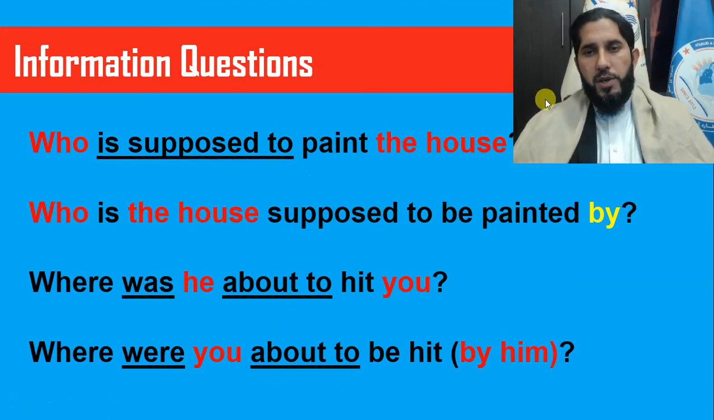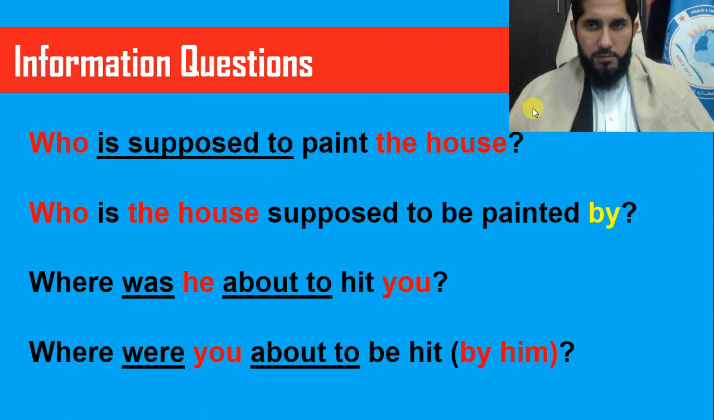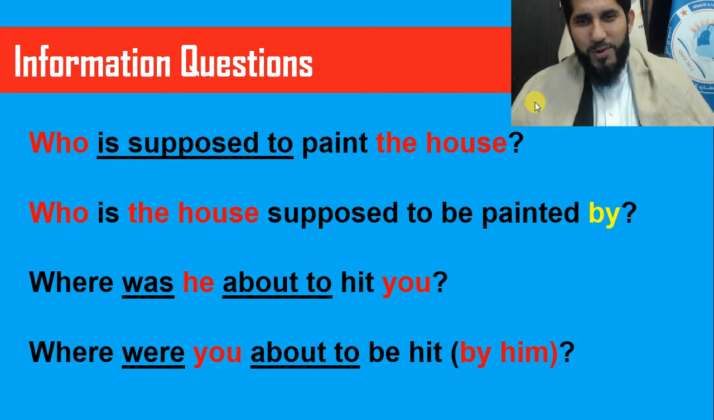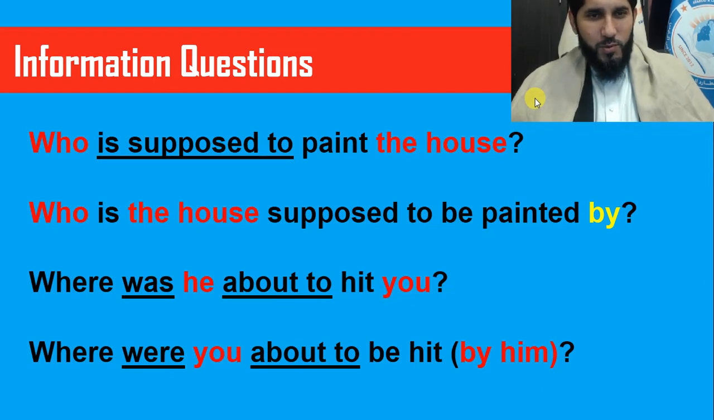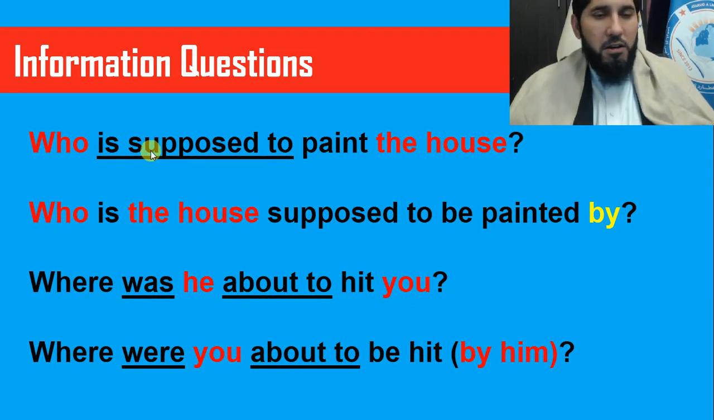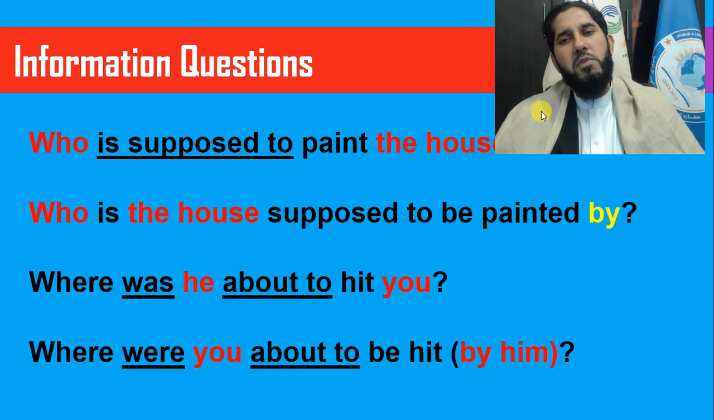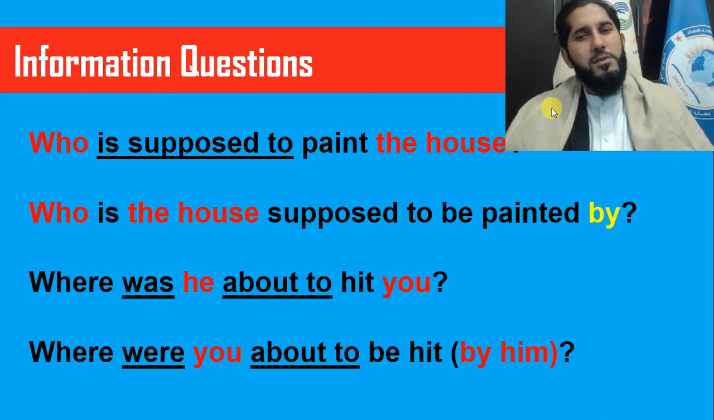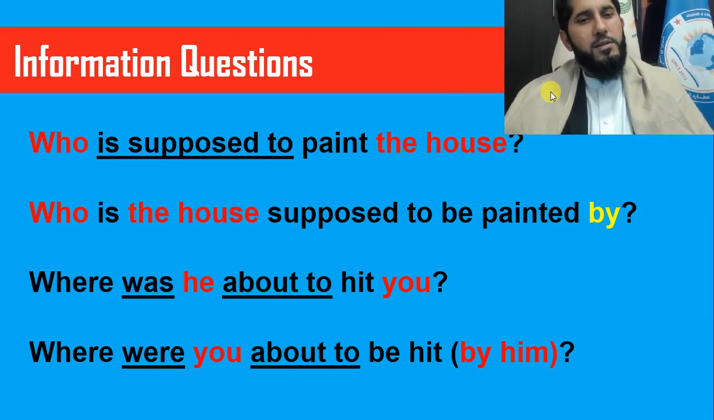Information questions. Now look at the first example. Who is supposed to paint the house? Now we have the object, the house, over here, but we don't have a subject. Where is the subject? I don't see anything. He, she, it, Tom, Mike, Ahmad, Mahmoud, subject. Okay, I've explained this many times before in my other videos and lessons.